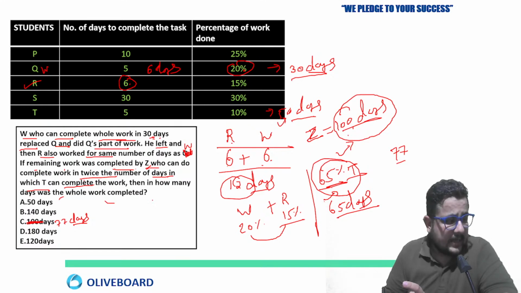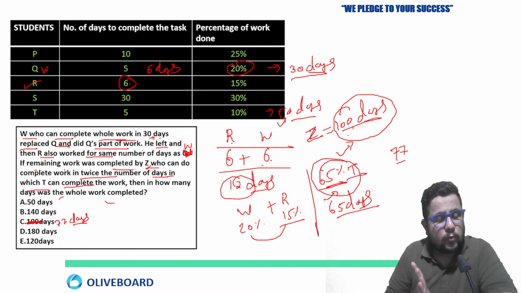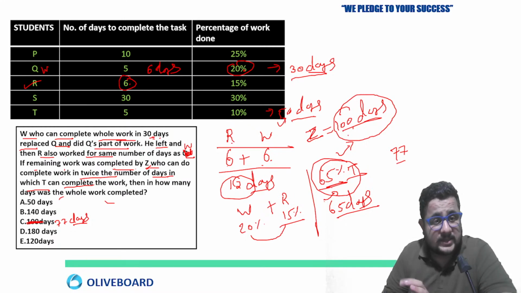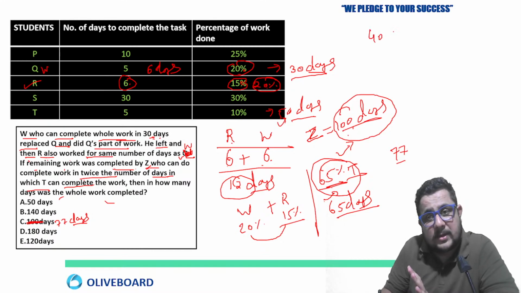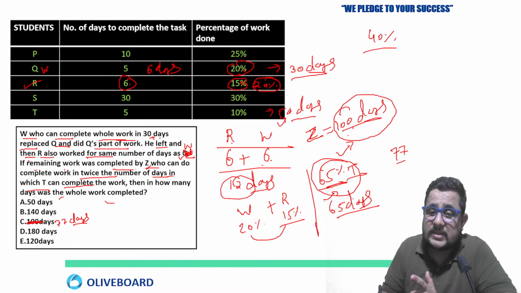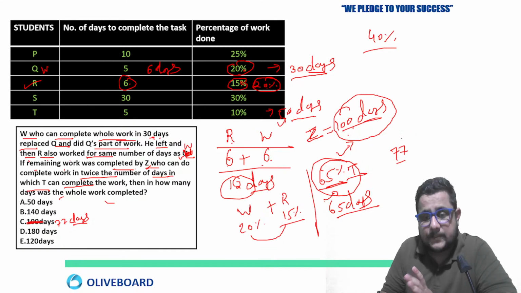Actually, the line which was wrong was what? I have made one change. I just miswrote this one. Then R also worked for the same amount of work as Q. Then it is correct, meaning 20%. Then R will do how much work? 20%. 20% plus 20%, 40%. Then how much work will be left? 60%. T will complete that work in how many days?